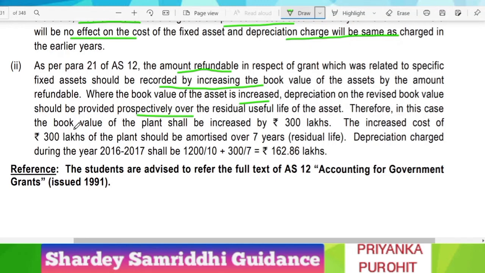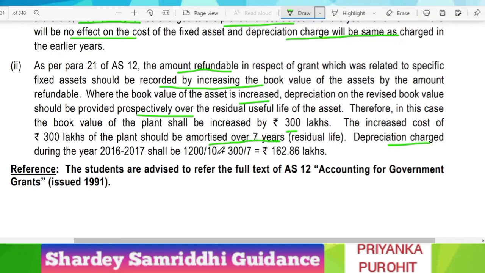Therefore, in this case, the book value of the plant shall be increased by 300 lakhs. Why 300 lakhs? Because the grant was of 300 lakhs. And the increased cost of 300 lakhs of the plant should be amortized over the remaining useful life, that is 7 years. 10 years was the useful life earlier, 3 years have already elapsed, and now the balance residual life is 7.